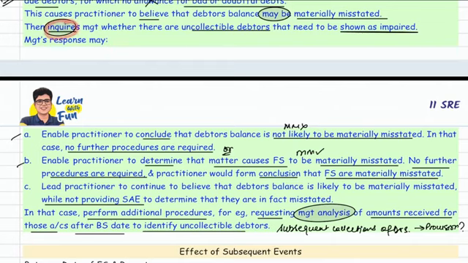You can inquire from the management. This inquiry will help you get to know whether material misstatement is not there or material misstatement is there. If you still don't get to know, you will have to perform additional procedures like analysis of the subsequent collection of the debtors. Okay, sir.